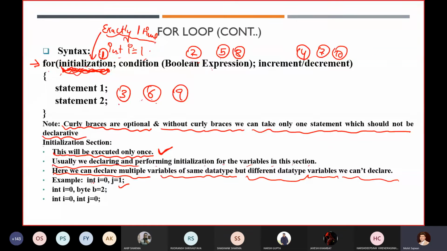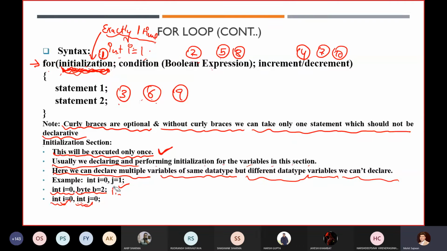Like I can write int i equals 0, j equals 1. It is valid in Java. But if I write int i equals 0, byte b equals something, it is invalid. Similarly, I cannot write the data type multiple times. Even though i and j are of the same integer data type, it is not valid in your initialization statement.